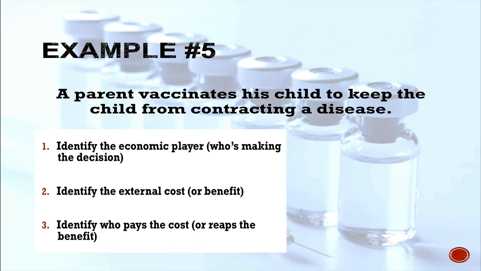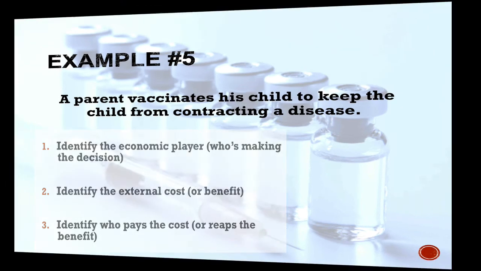And so who pays for this? Who benefits from this? Well, the original family who got the shots benefits because their kid won't get measles. But then kids around them in their classes, on their buses, on their sports teams also benefit because they are less likely to contract measles. So again, we have a positive externality in this case.